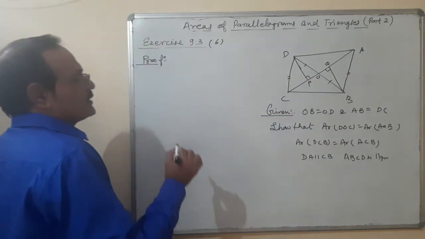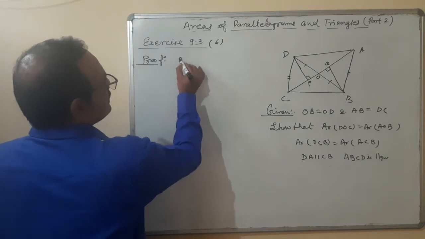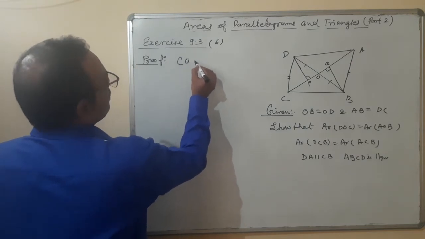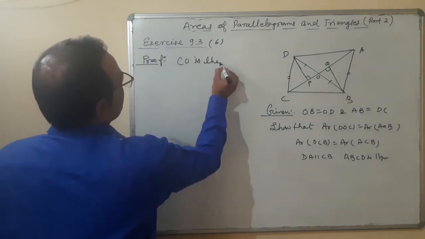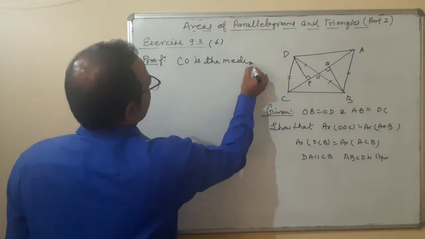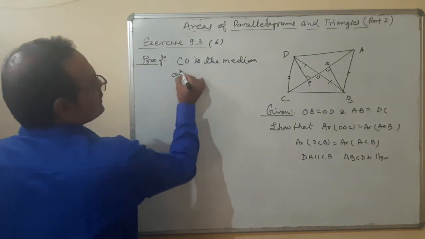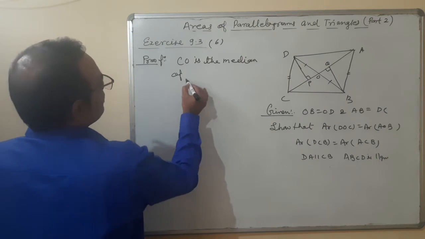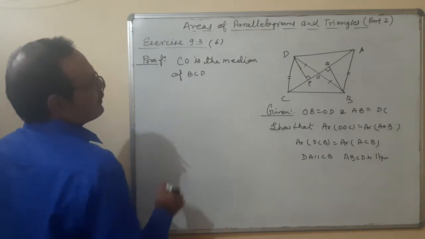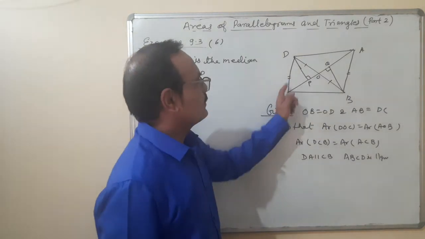Okay. Since CO is the median, CO is the median of triangle BCD.